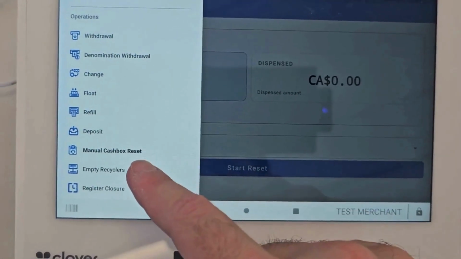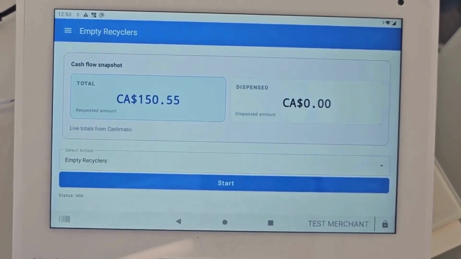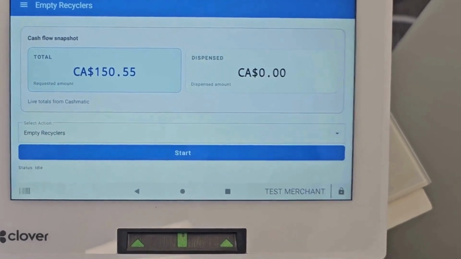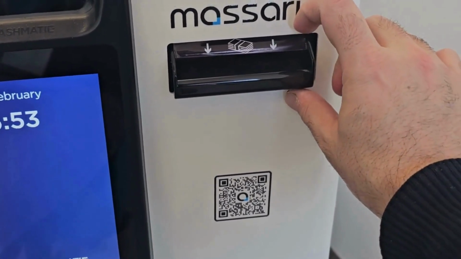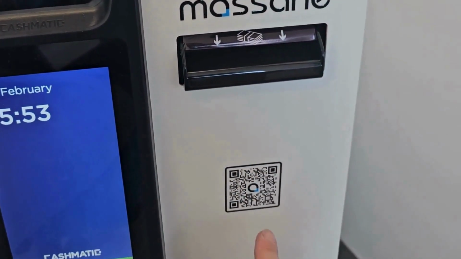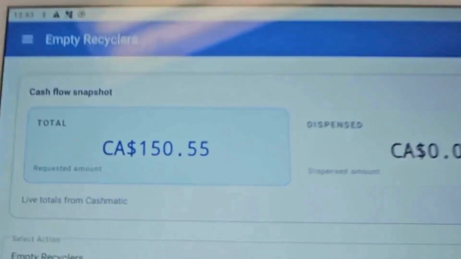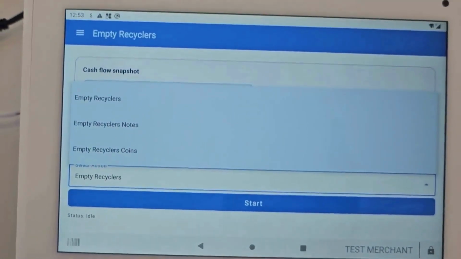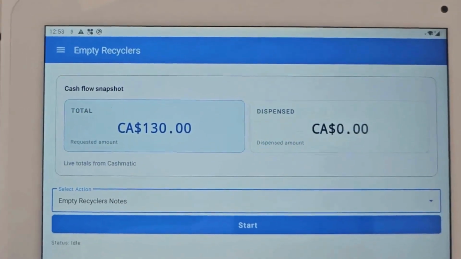To empty recycler, this operation will empty everything you have in the recycler to the cash box inside the cash management machine. So it will remove all the funds that you have in the recycler and put them in the cash box. If you press start, it will do that really fast. You also have options. You can empty recycler notes only, not the coins.